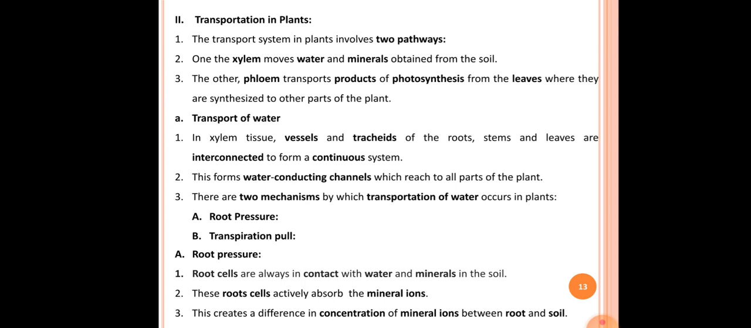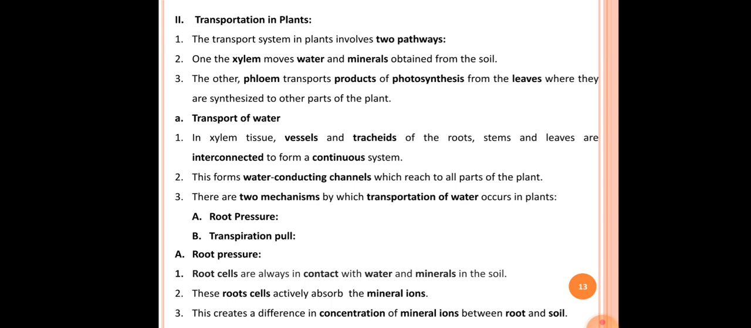Now we have to see the first pathway of transportation in plants, that is transport of water. Let's see how this transport of water occurs in plants. In plants, the transportation of water occurs with the help of xylem tissue.